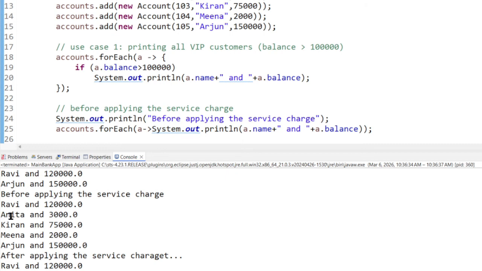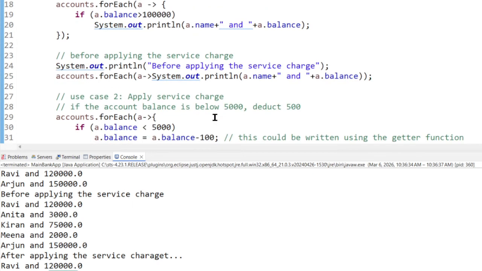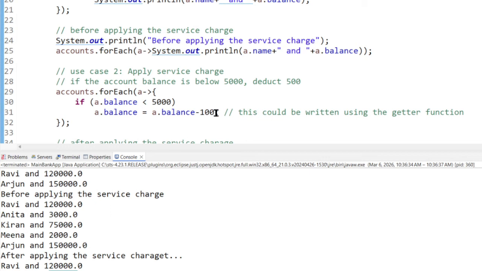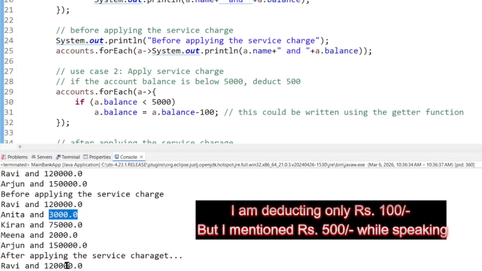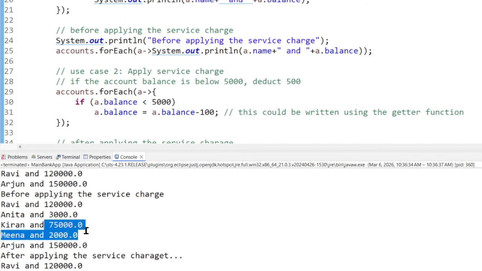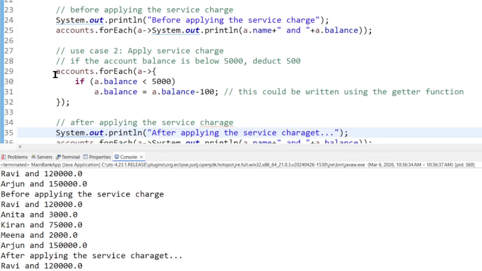Look at this, the second customer, Anita. So whose balance is below 5,000? What happens? It reduced 100 rupees. See that? So 3,000 becomes 2,900. And similarly, Kiran, no change because the balance is above 5,000. But for Meena, it is 2,000, so it has become 1,900. So this is working.